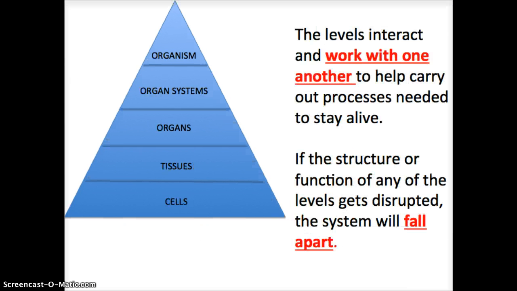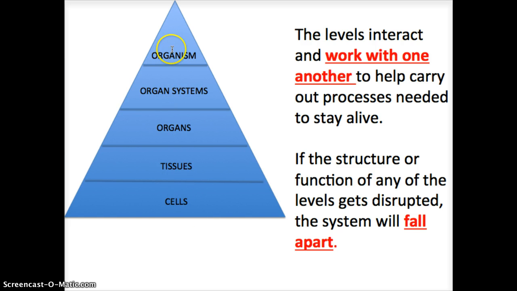Okay, last part is you need to know that all of these 5 levels, or the ways that these are organized, work with each other. They're not separate systems. And they are all interdependent, so they rely on one another to stay alive. So if any one of these parts fails, then the whole system falls apart.